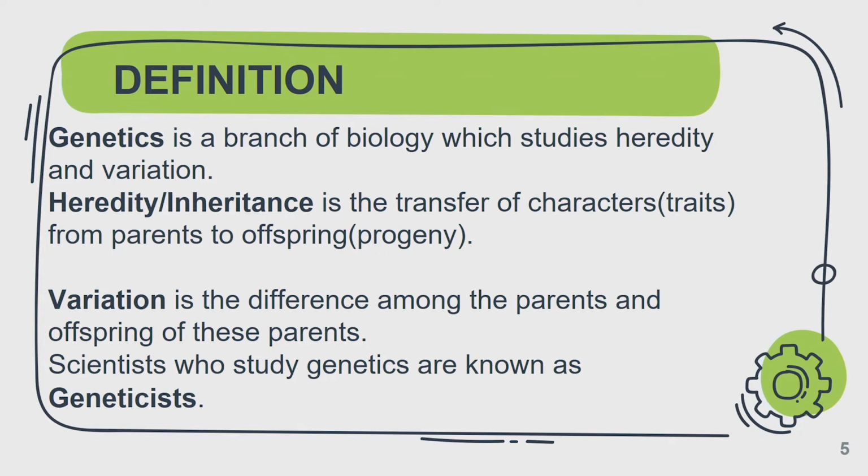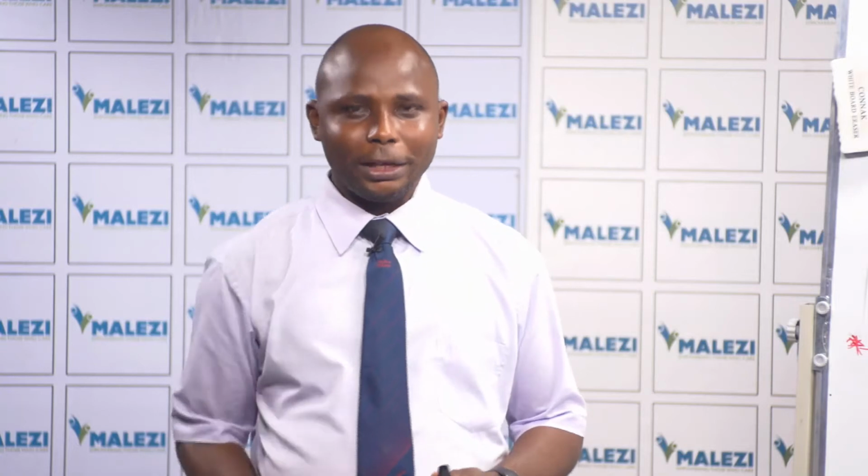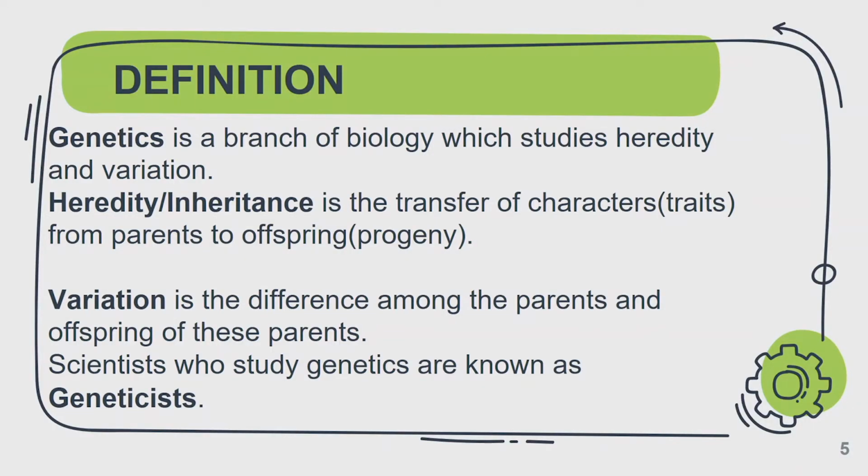So the concept of genetics is actually addressing two things: why you look like your parents and why you don't look like them. Whichever category you fall into, that is what genetics is trying to address. So again, genetics is a branch of biology which studies heredity and variation.